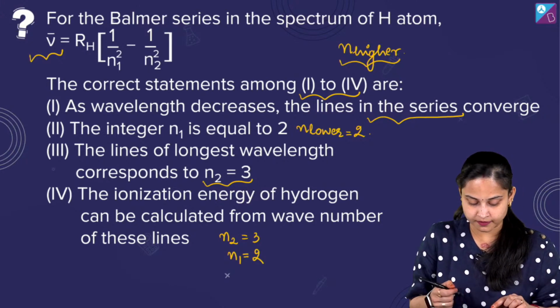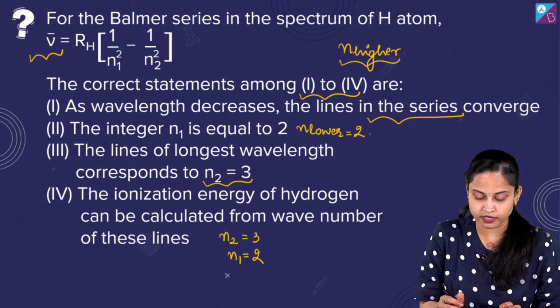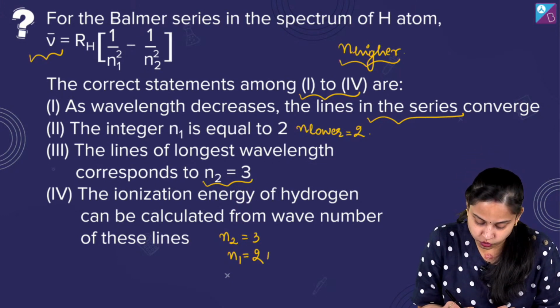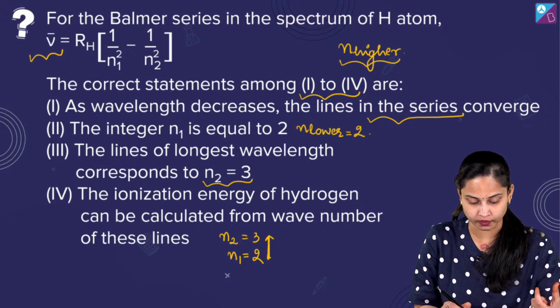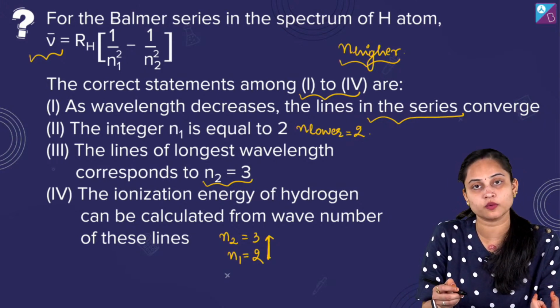Yes, we are moving from 2 to 3. Over here the energy gap is less, but the wavelength will be long. So the line of longest wavelength corresponds to n2 equals 3.